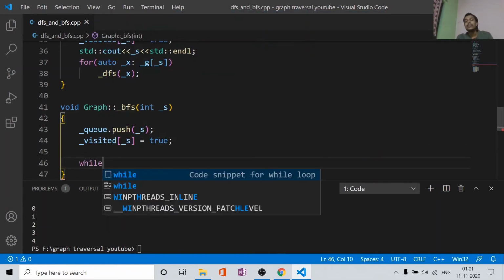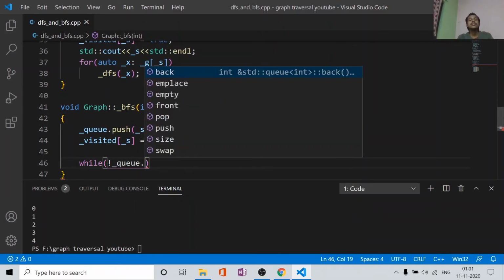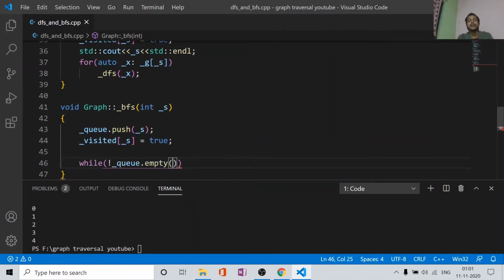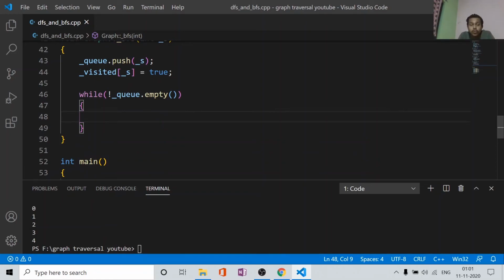And now we will run a while loop. What will be the termination condition of the while loop? The termination condition is when the queue becomes empty. So we go through this loop as long as we have elements in the queue.